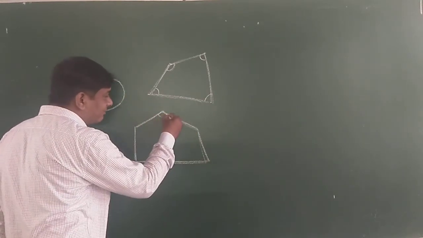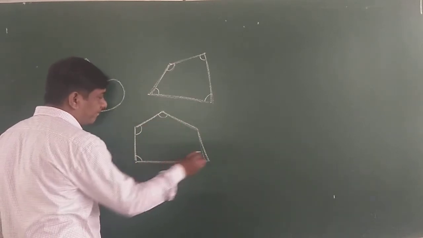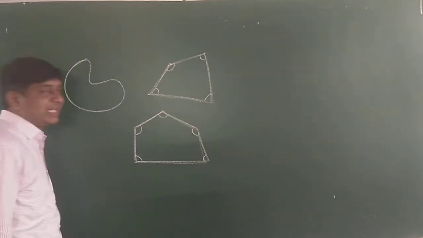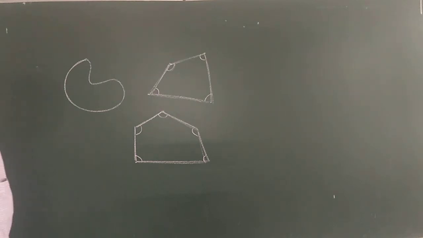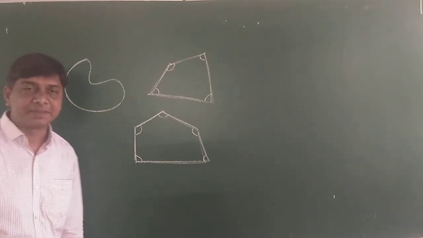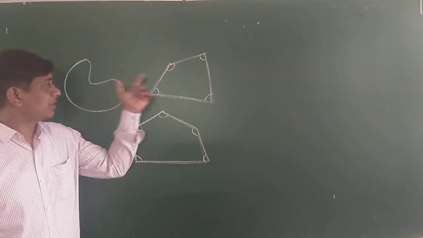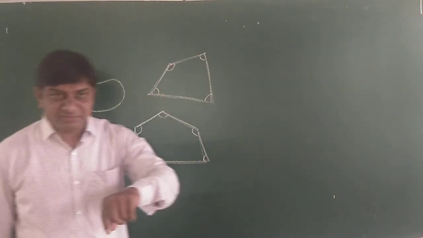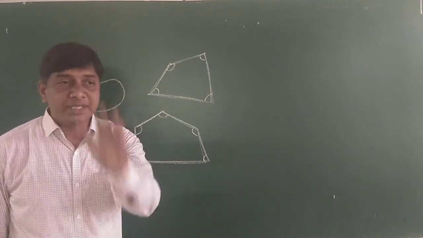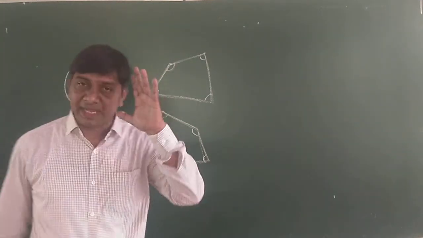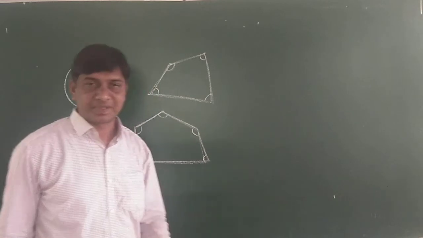At every vertex there will be one angle. There are 5 angles. Is it clear? Now, simple closed figures are completed. Among those simple closed figures, we discussed what a polygon is. Now, in that polygon, I also discussed sides and angles.